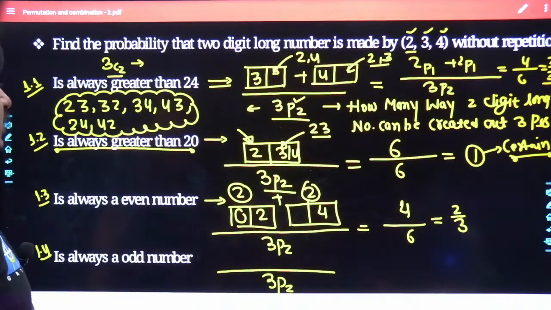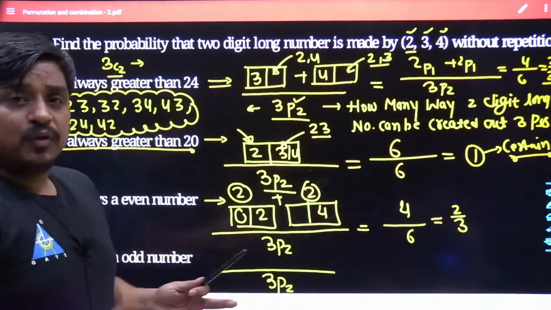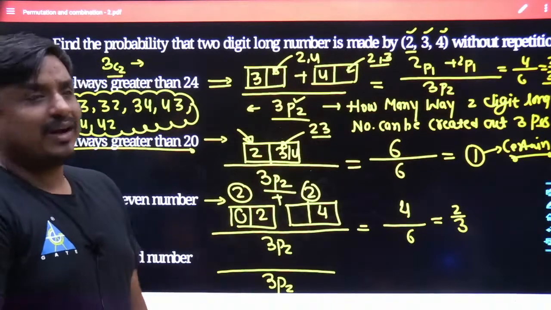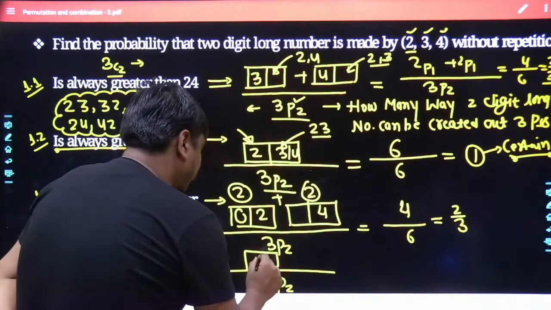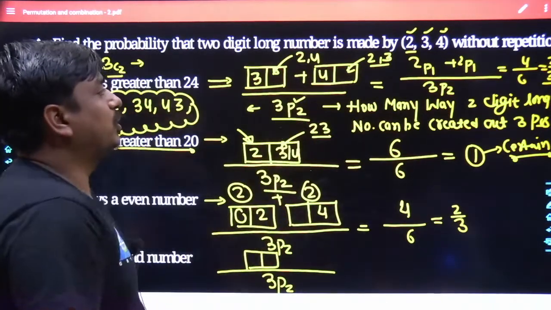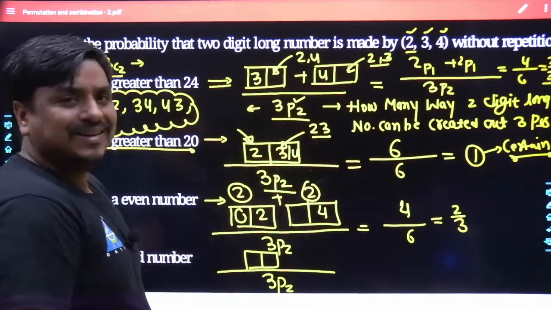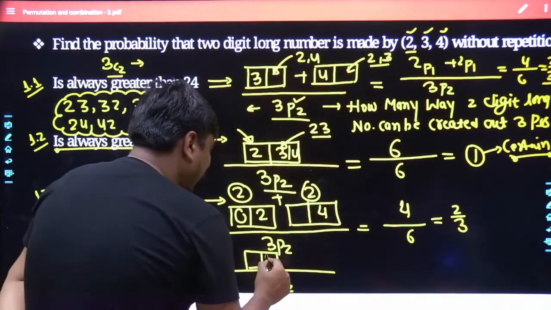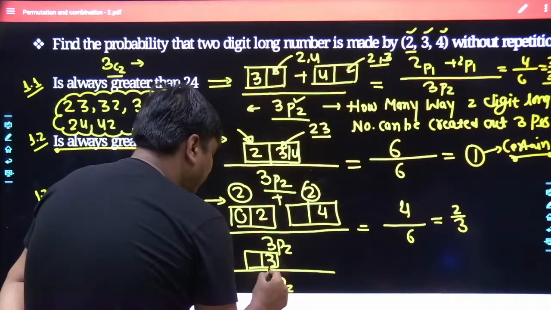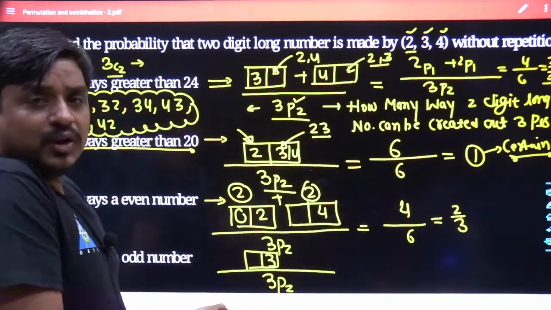In the same sequence, now the nature of the problem has changed a bit. The number is always an odd number. Earlier, my focus was to keep the number even, now it has changed to odd. How is it possible? Among the 4 digits provided along with your problem, 2 digits are even and 1 digit is odd. So to keep this number odd, one thing is quite sure, and that is nothing but the unit place has to be filled with 3 alone. Neither can it be filled with 2 nor with 4.